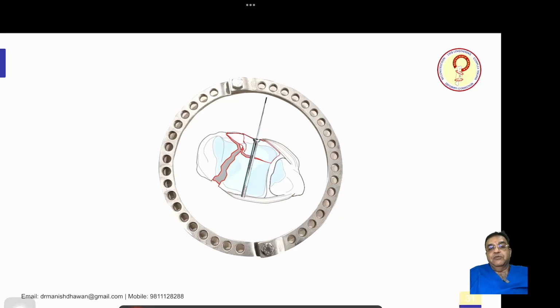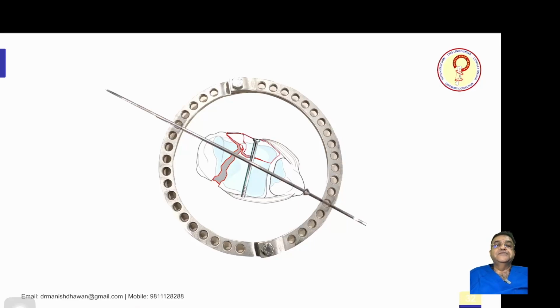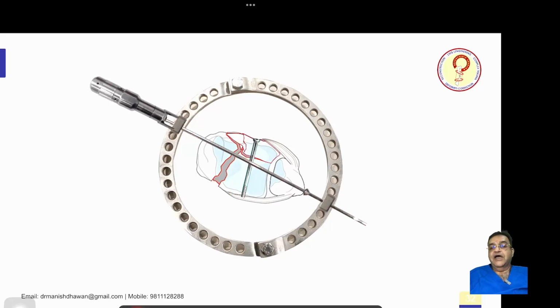Now what you do is you put an olive wire from the fibula to the medial side. So this will fix the whole lateral fragment, and then only the middle fragment remains. Once this olive wire is passed, you hold it with the wire fixation bolt and tension it. So this is a solidly fixed fragment.